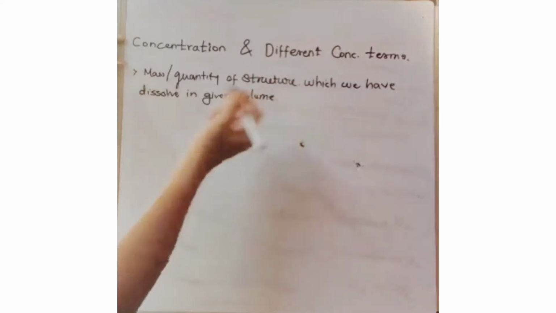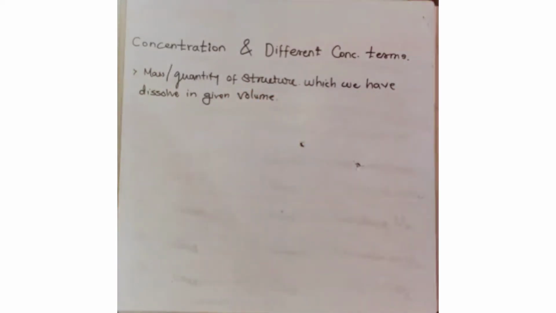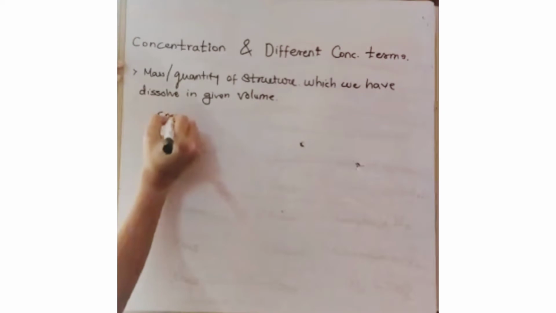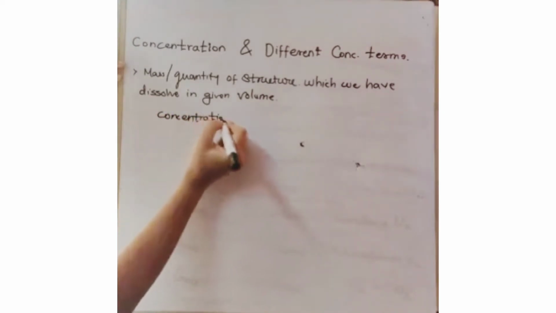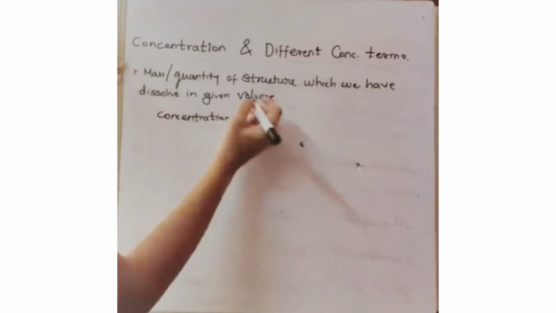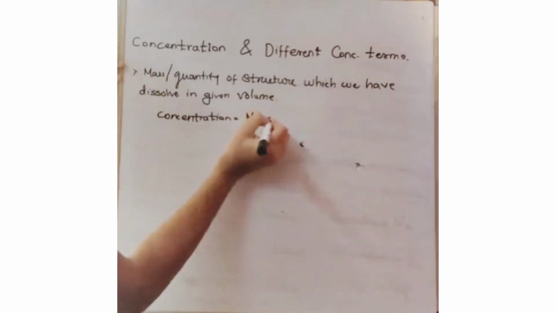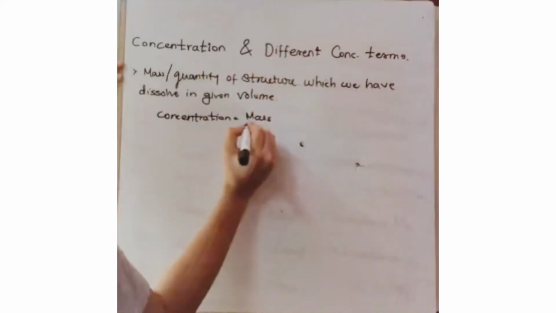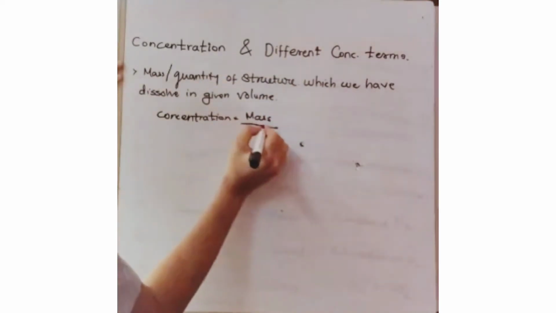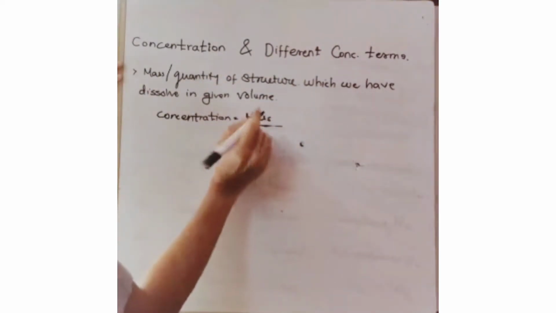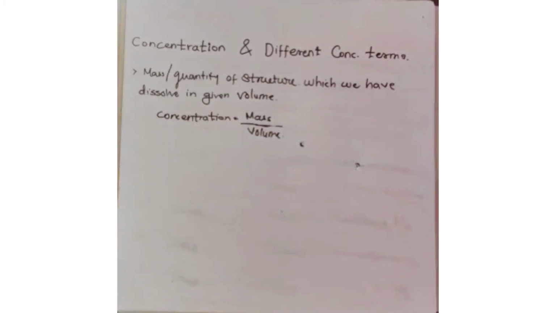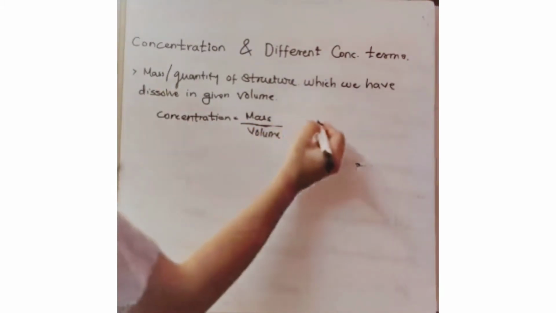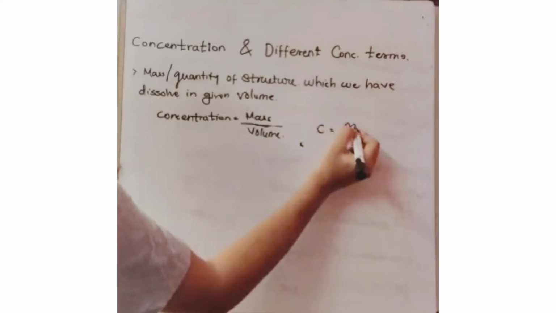So this concentration, I can write with this definition as: concentration is nothing but the given mass of a substance divided by the given volume in which I have dissolved it. In this chemistry equation, it will be C is equal to M divided by V.